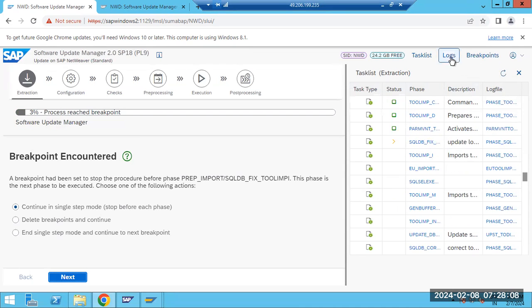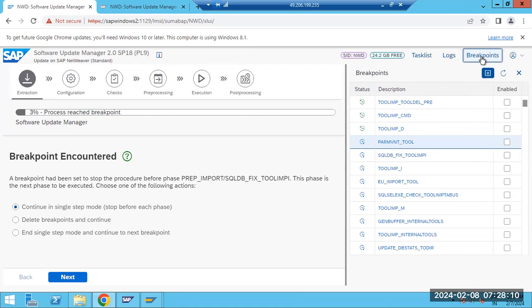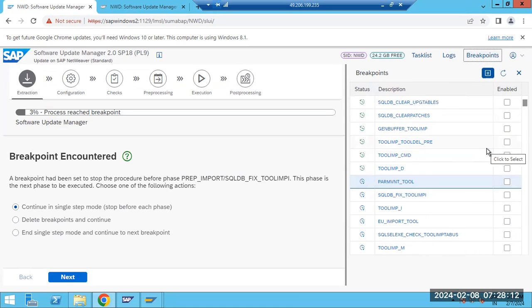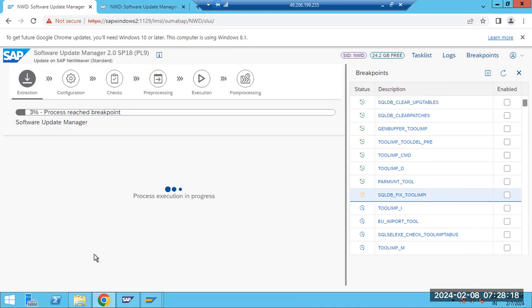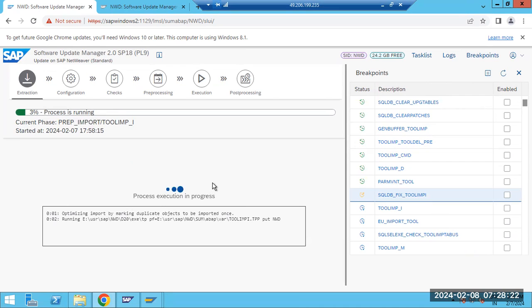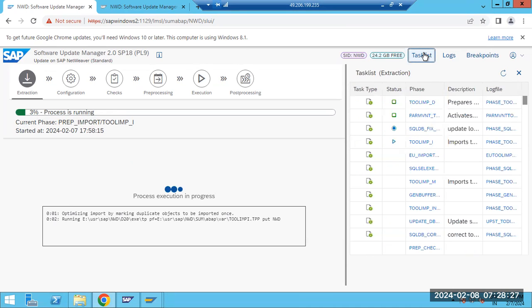What is the next breakpoint we set? We have not set any breakpoint. Just highlight that one. We did breakpoints and continue. So no breakpoints now.